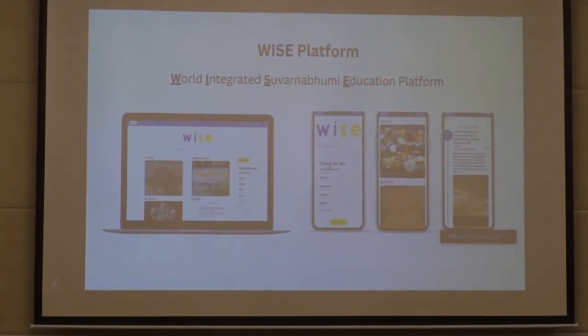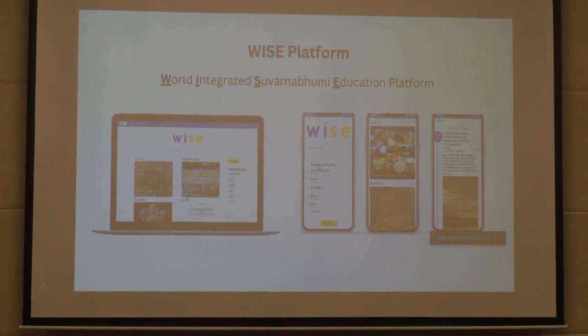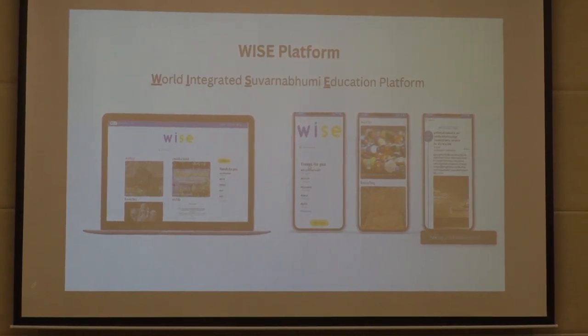WISE platform stands for World Integrated Suvarnabhumi Education Platform. The platform WISE is a collection of information about archaeological artifacts, ancient objects, articles, research, and books that are related to Suvarnabhumi.